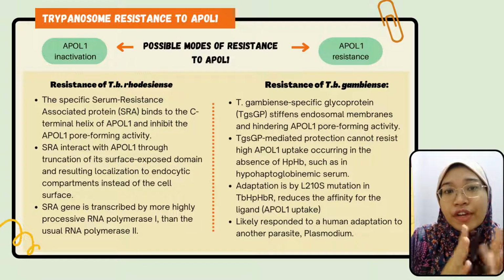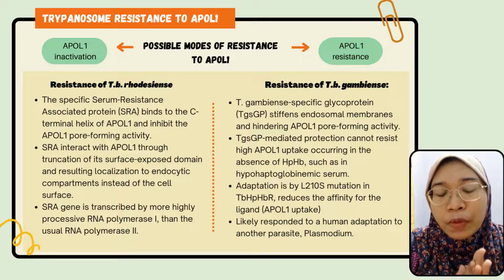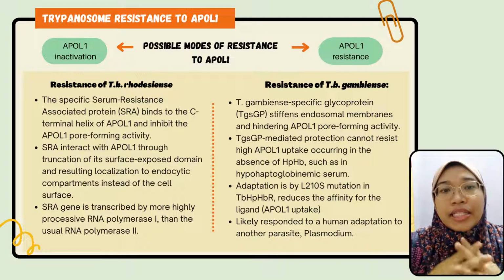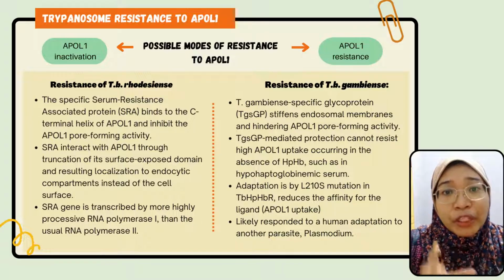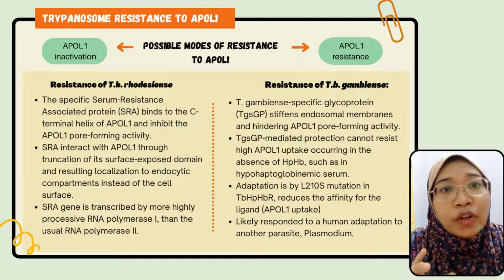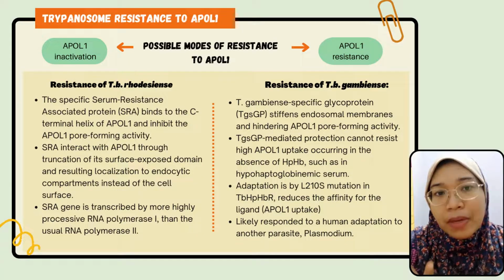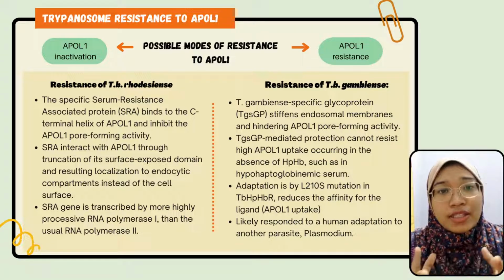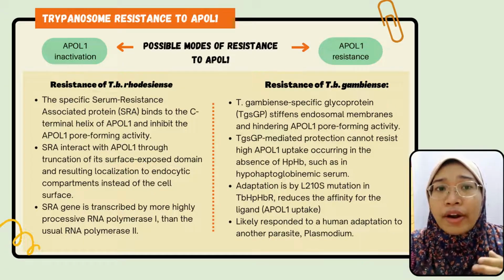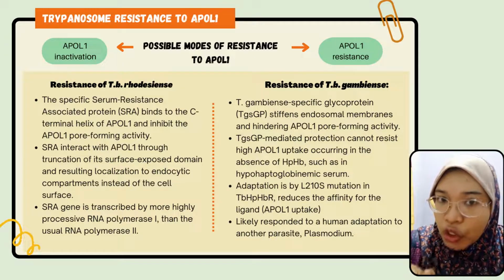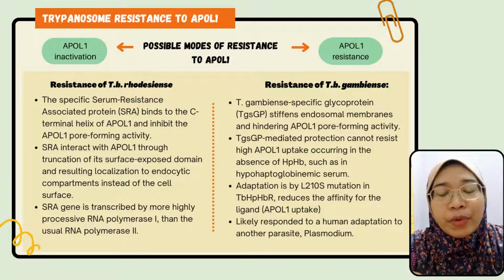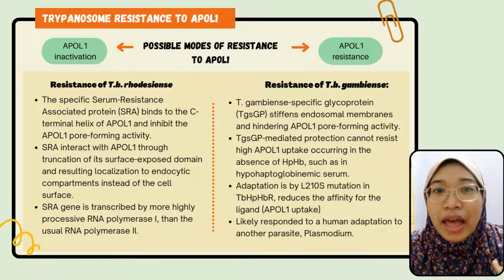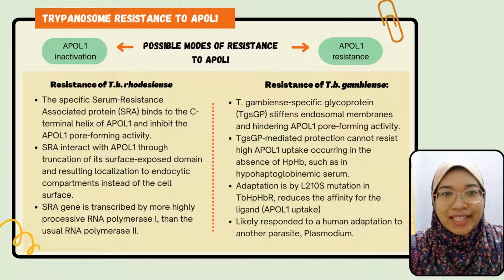While the resistance of Trypanosoma brucei gambiense to APOL1 involves a VSG-derived protein, known as Trypanosoma gambiense-specific glycoprotein, TgsGP. It stiffens the endosomal membrane where APOL1 should normally insert during its journey within the trypanosome. Therefore, it hinders the APOL1 pore-forming activity.